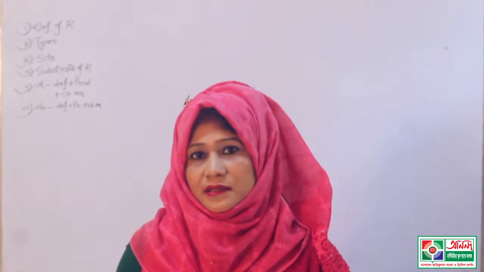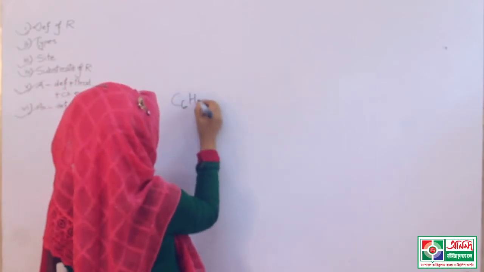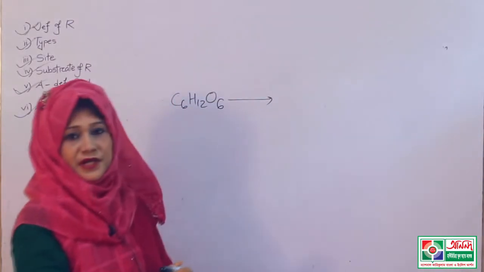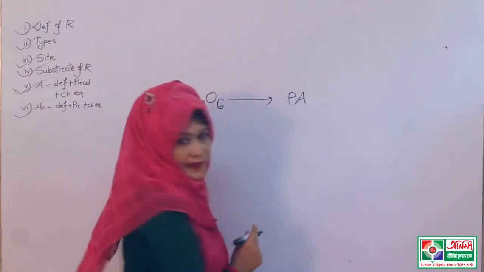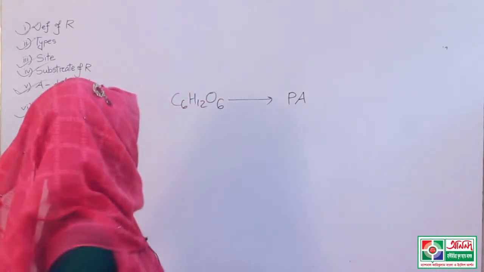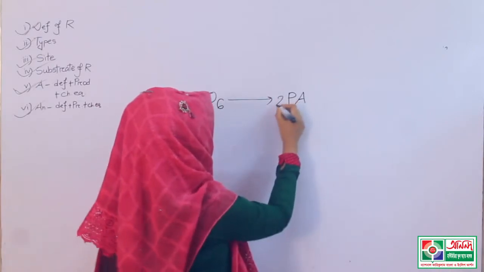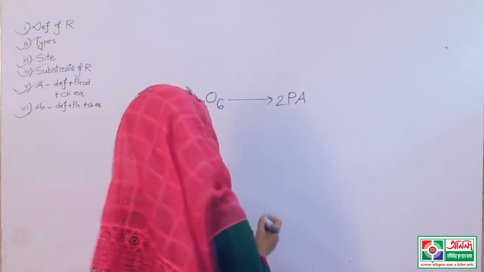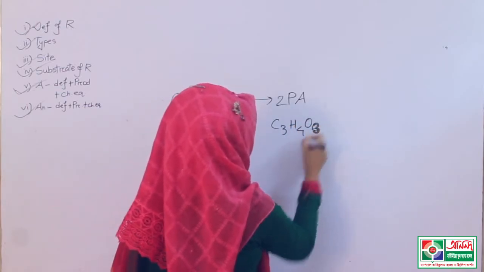Glucose is a 6-carbon compound, so I am writing glucose C6H12O6. After the respiration, it produces pyruvic acid. Pyruvic acid is a 3-carbon compound, so here 3 carbon, but it was 6 carbon, so 2 molecules of pyruvic acid, and it is C3H4O3.